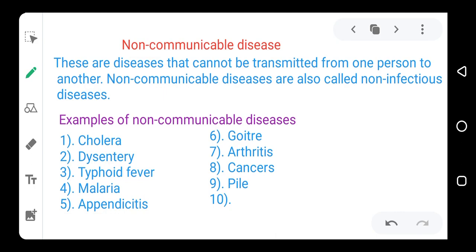Then we've looked at common signs and symptoms of diseases. We've also looked at the types of diseases, the communicable and non-communicable diseases, and examples of communicable and non-communicable diseases.